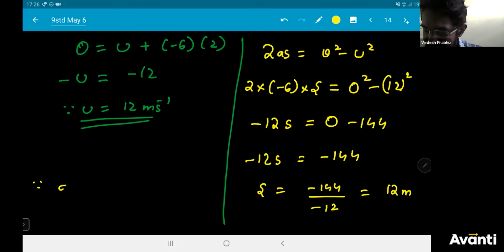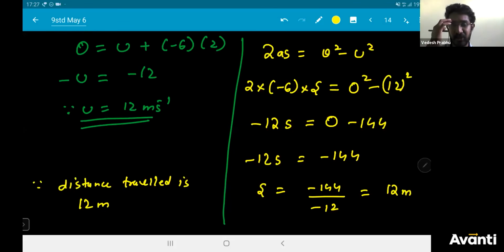Hence the distance traveled is 12 meters. That's all. So anybody who got this answer, 12 meters, is correct. Even if you use the other formula also, you should get the same answer.